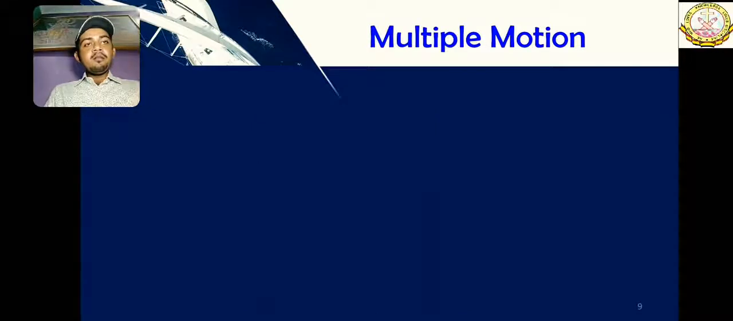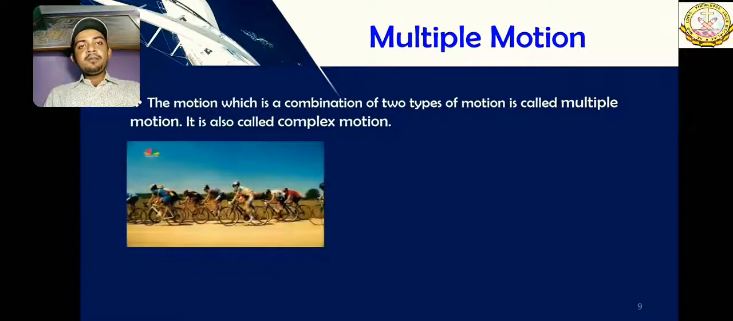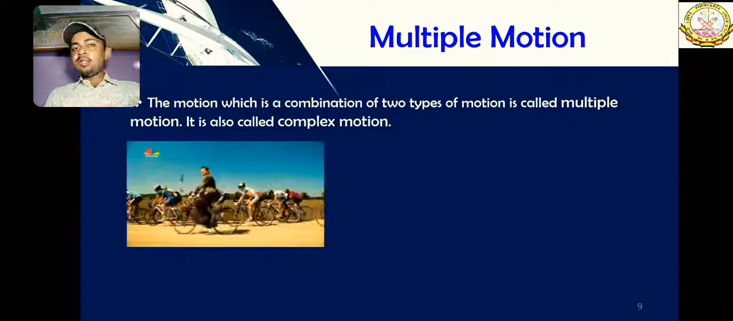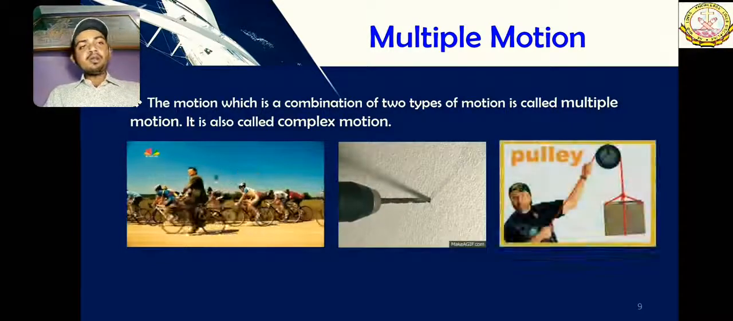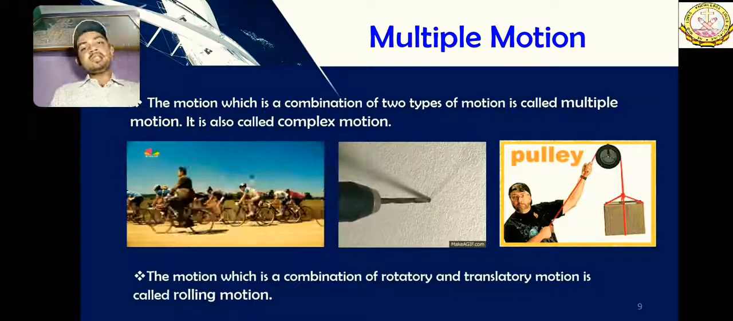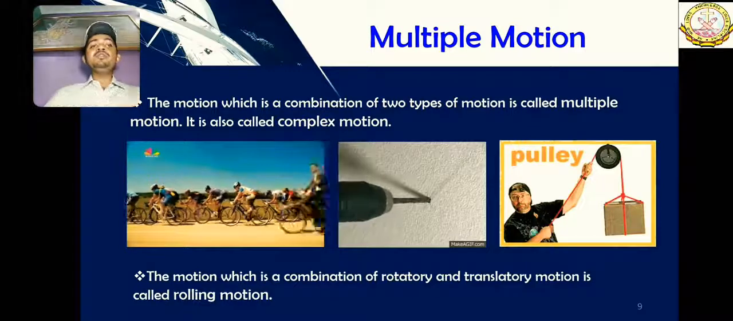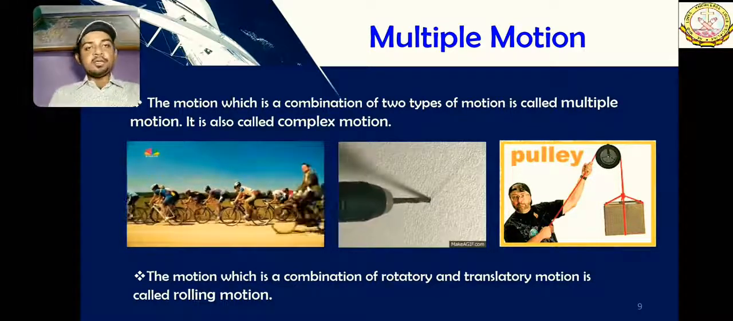Multiple motion: when two or more motions are combined. Like here, the circulatory and translatory motions are combined. Here also circulatory and translatory are combined. Here also. The motion in which circulatory and translatory is combined is called rolling motion. Multiple motions can be of many different types, in which some more types of motions can be combined together.